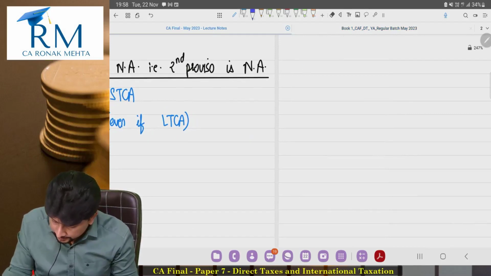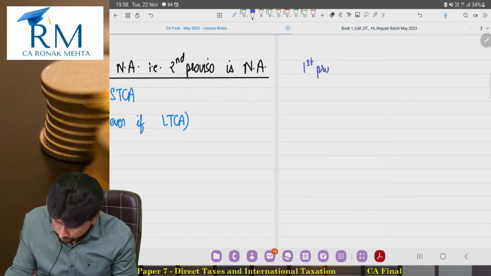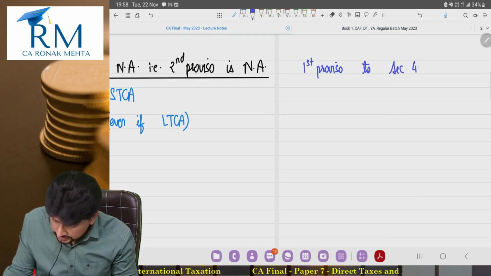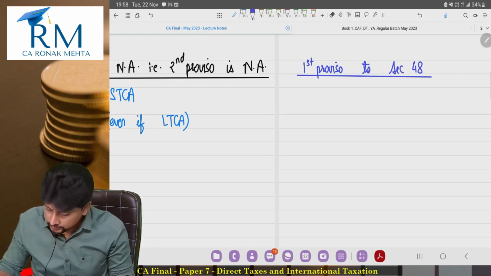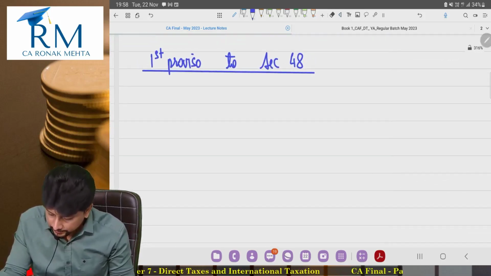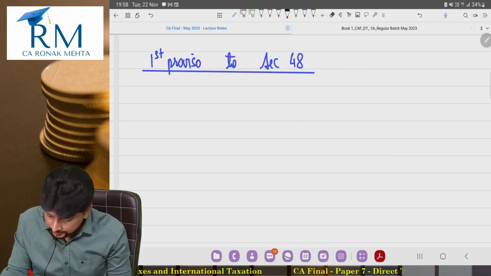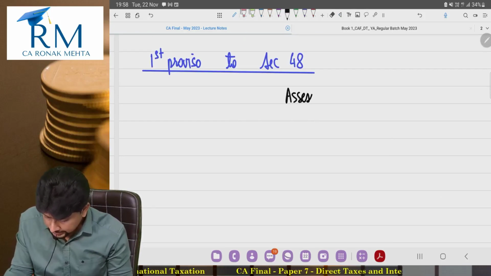What just happened? First proviso to section 48. In this first proviso, my assessee is a non-resident.